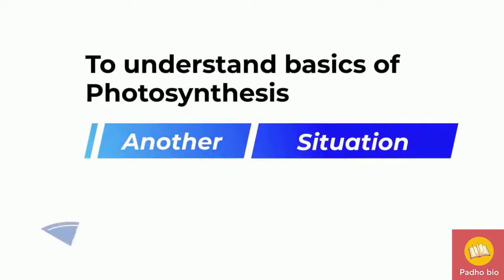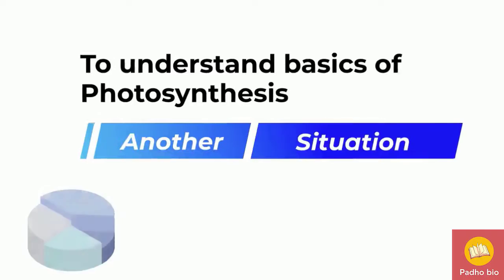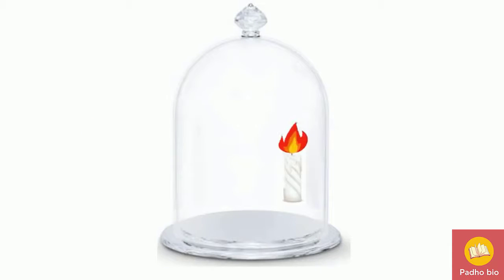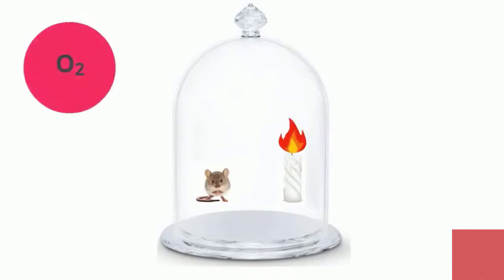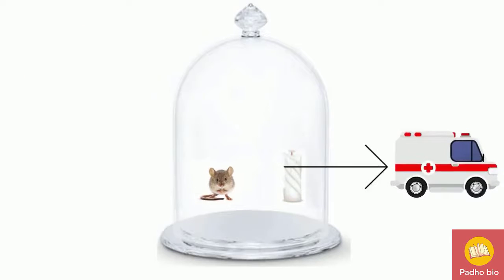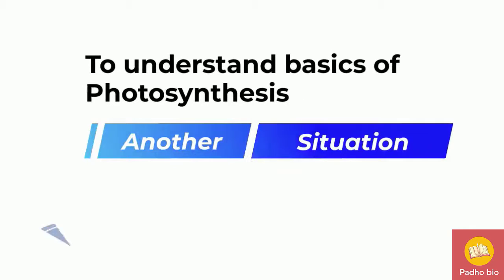Then he takes another situation in which he added a mouse with the same situation. A mouse also suffocates in a closed space such as an enclosed bell jar and dies. So from these observations, Priestley concluded that a burning candle and an animal change the composition of the air. He reasoned that something was necessary in the air to keep the flame burning and to make the mouse stay